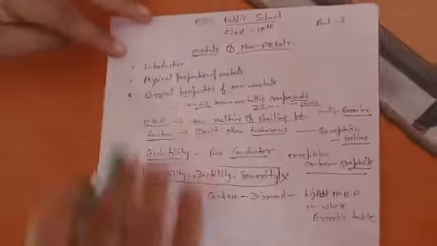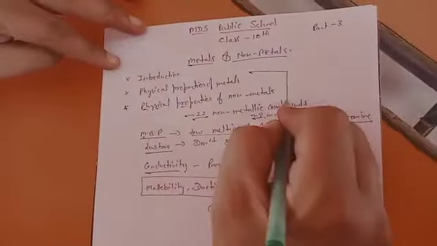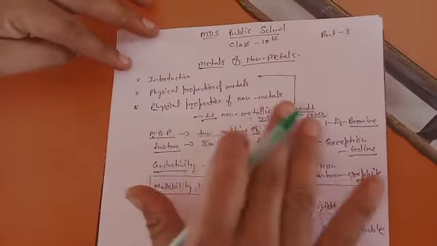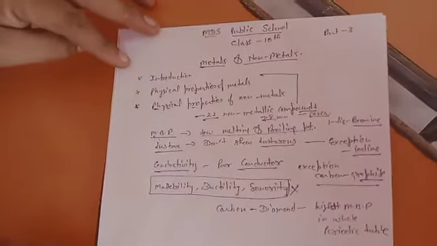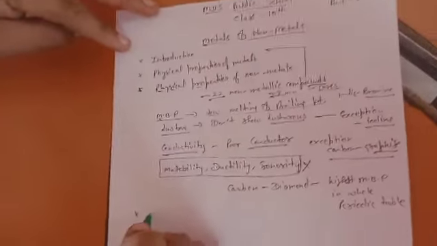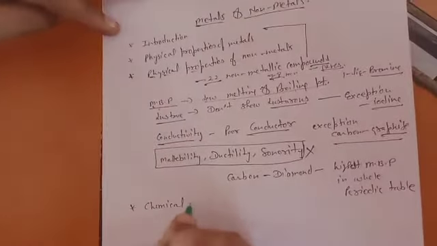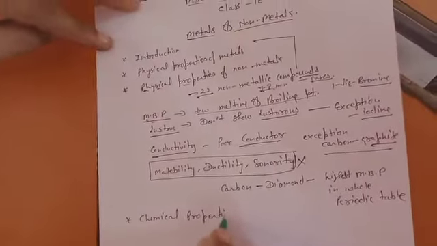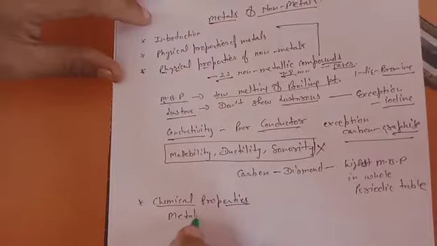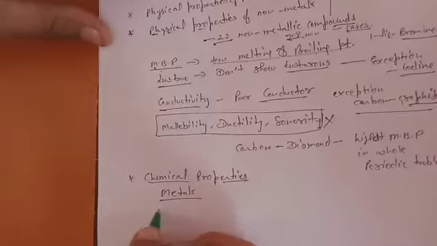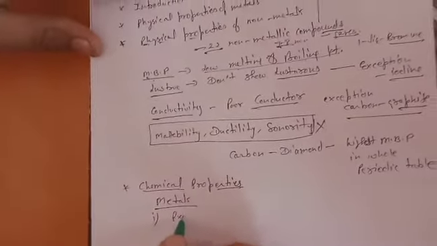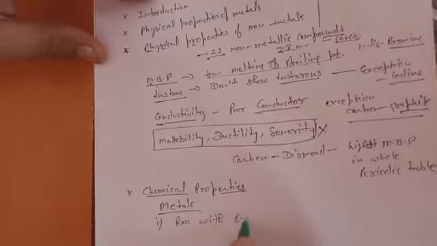So these are the physical properties we have concluded today for non-metals, after doing metals yesterday. Okay, the next topic is the chemical properties. First we will go with the metals, and the chemical properties shown by them. The first one we will discuss is reaction with oxygen, or what kind of oxides they form.